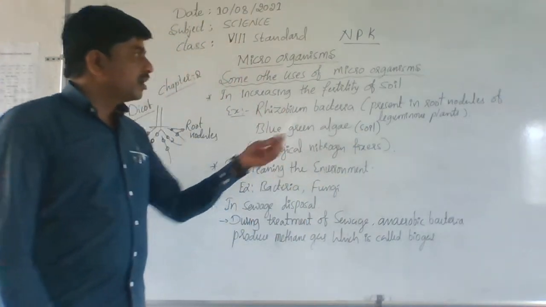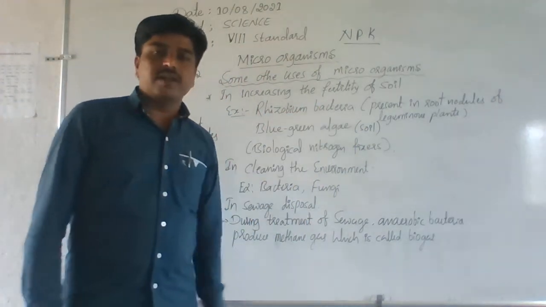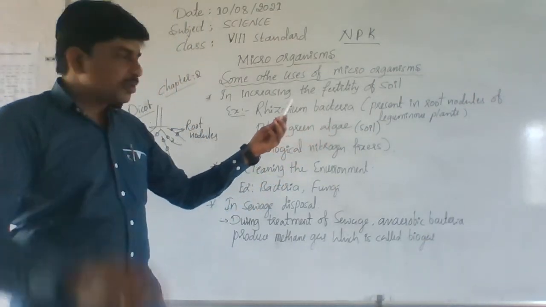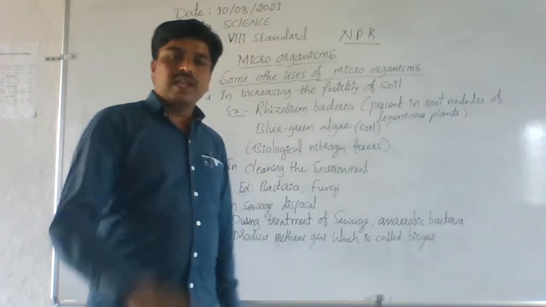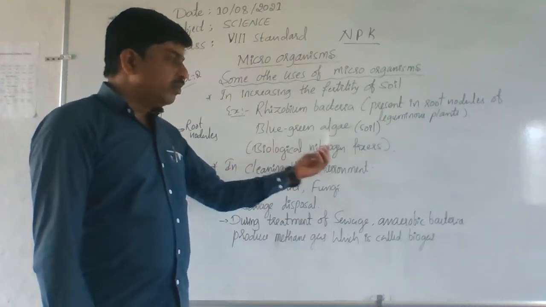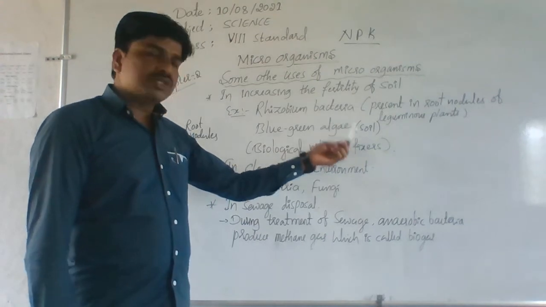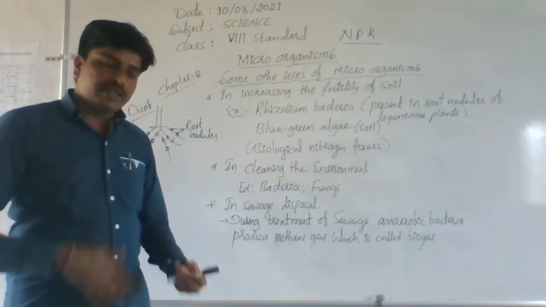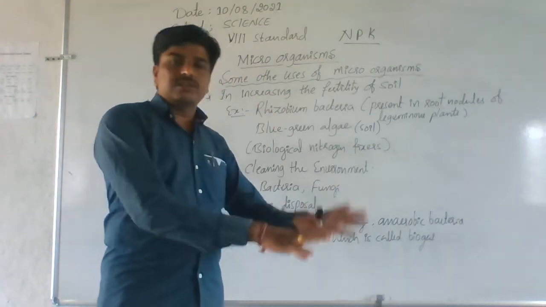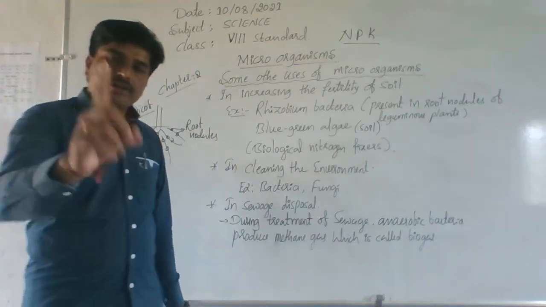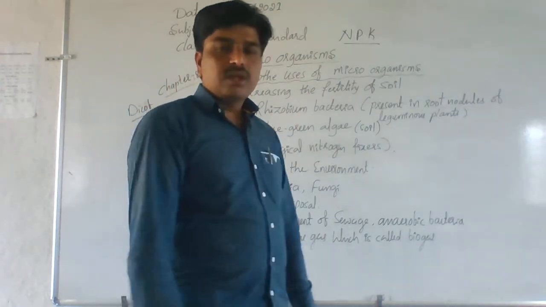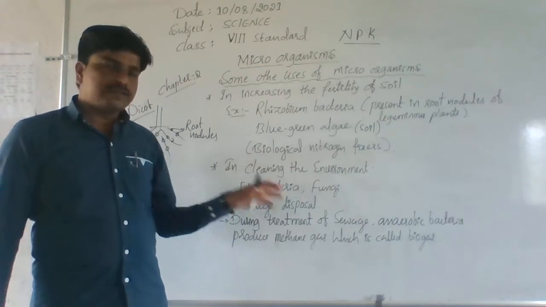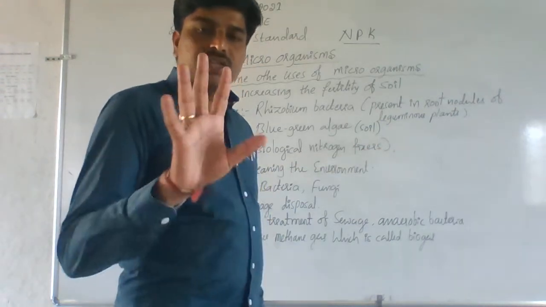So some microorganisms are used in increasing the fertility of soil. Remember which are those? Rhizobium bacteria present in the root nodules of leguminous plants. Second one, blue-green algae that is mainly present in soil. Both absorb nitrogen from the atmosphere, convert it into nitrates and fix it into the soil. That process is called nitrogen fixation. Because of this process, the fertility of soil is naturally increased.